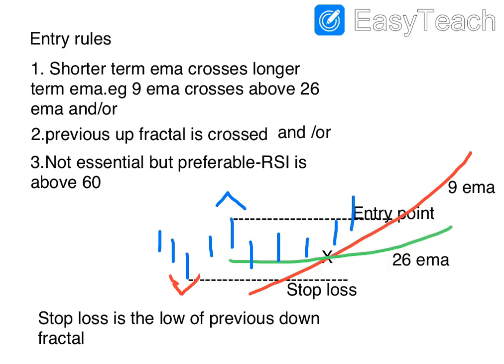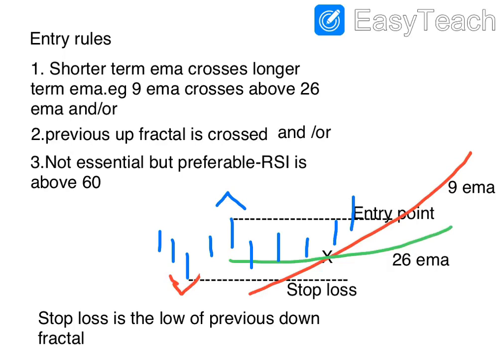Here you can see that the green line is the 26 EMA and the red line is the 9 EMA. Now when the 9 EMA crosses the 26 and goes above it, that is a signal to buy. You can do this on a daily chart if you are doing medium term or short term trading. So when the 9 EMA crosses above the 26 EMA, it's an entry point. That's the first rule.